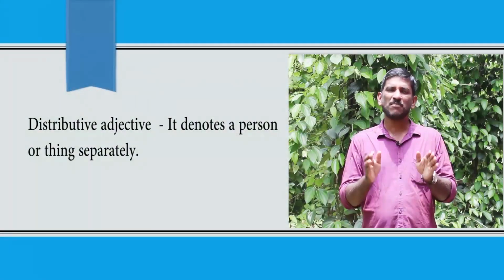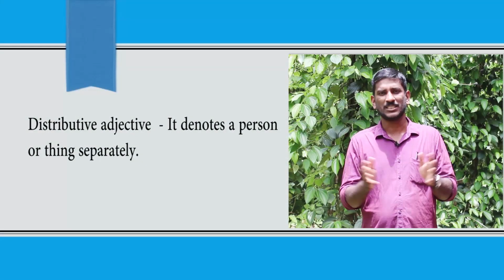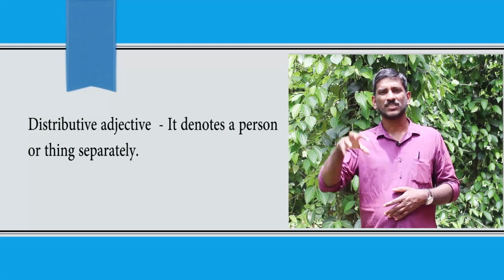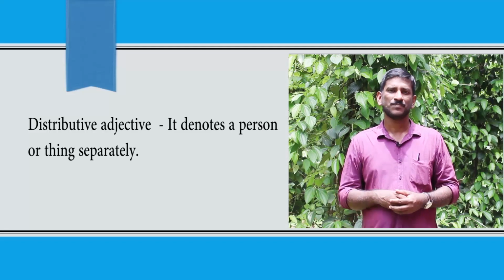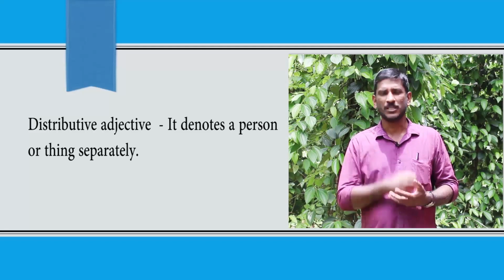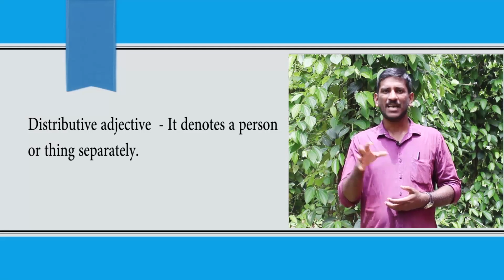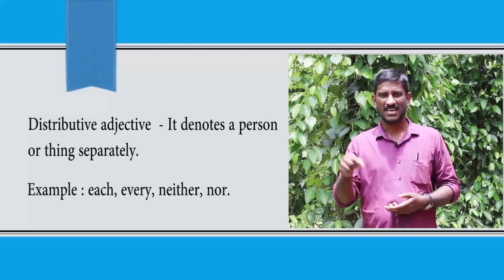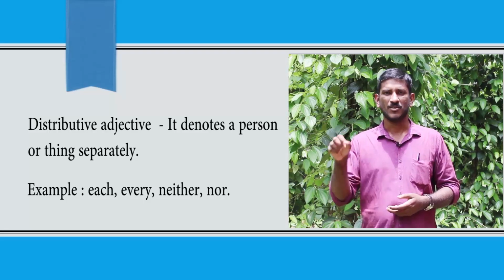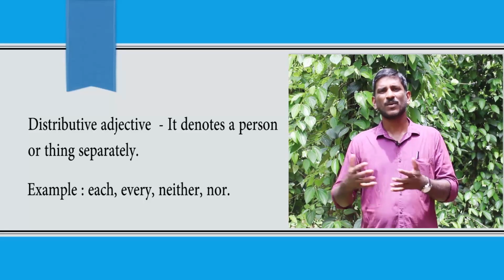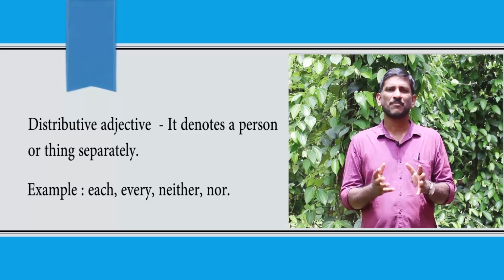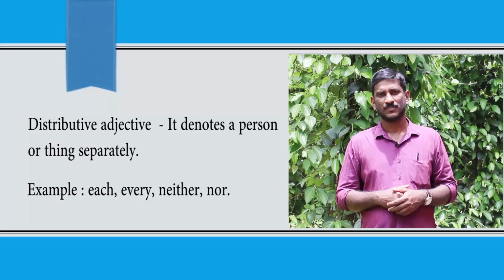We are moving on to the fifth category, distributive adjective. What do you mean by a distributive adjective? Distributive adjectives are those adjectives which denote a person or thing separately. Examples: each, every, neither, nor, either. These are all examples of distributive adjectives.